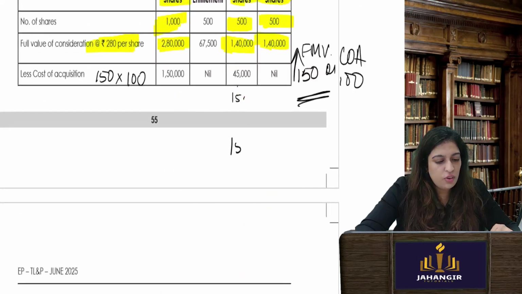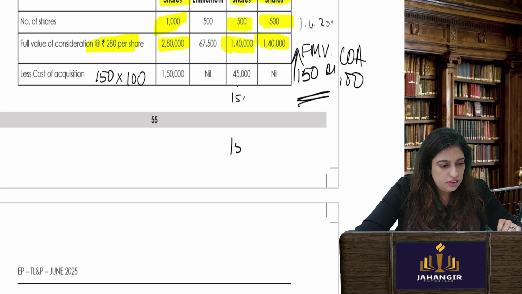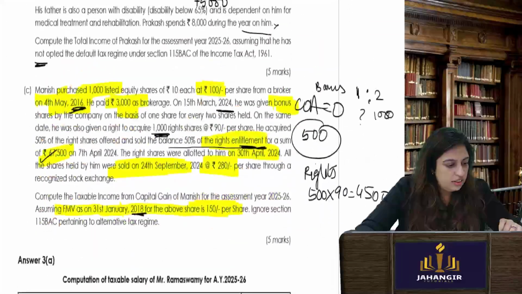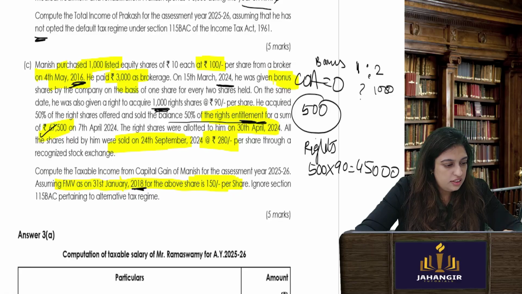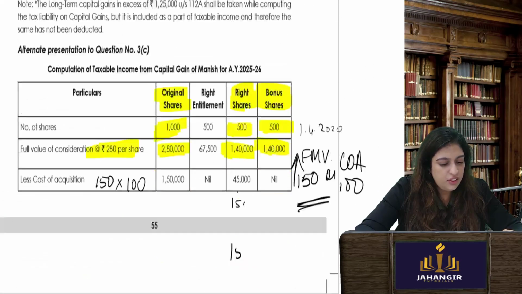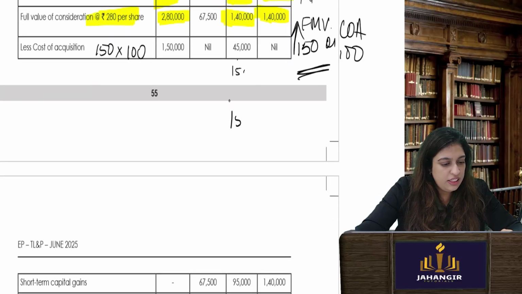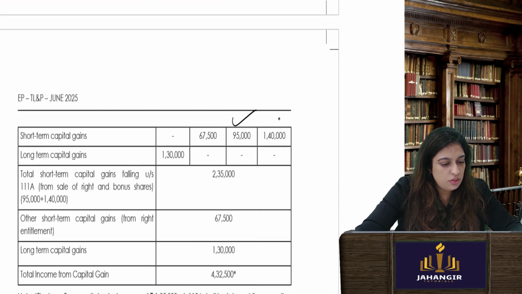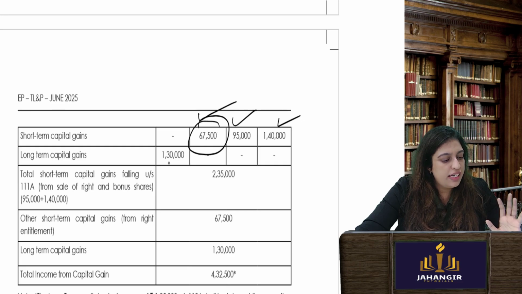You have to take only if it is before. So that is why they have given you this. Now for my right share, I already know it is 90 rupees per share. I take it, I get your short term capital gains. This will also be short term capital gains. This also is nothing but short term capital gains related to my shares.